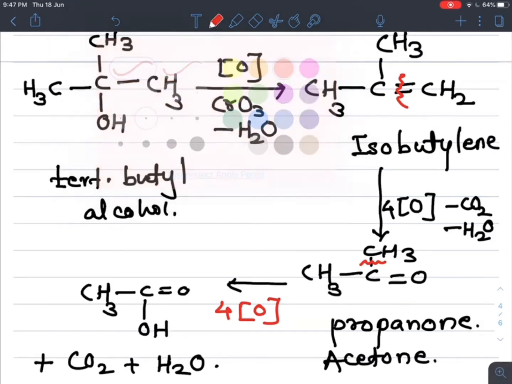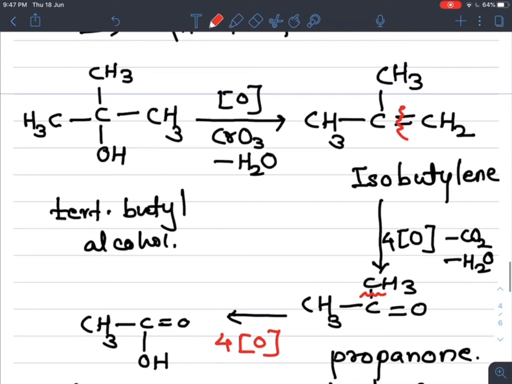So if you observe the number of carbons in tertiary butyl alcohol, how many carbons are there? Carbon number 1, 2, 3 and 4, a 4 carbon containing alcohol when it undergoes oxidation. In the first step, an alkene containing the same number of carbons is formed.